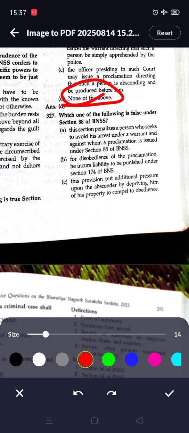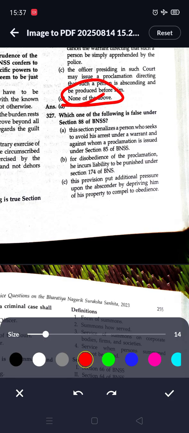Next question. Which one of the following falls under section 88 of the BNSS? Let me read the options. Option A is, this section penalizes a person who seeks to avoid his arrest under a warrant and against whom a proclamation is issued under 85. Next option, for disobedience of a proclamation he incurs liability to be punished under section 174 of the BNSS.